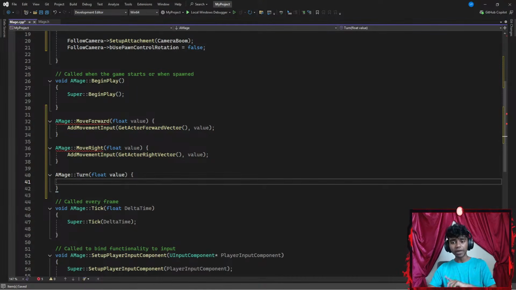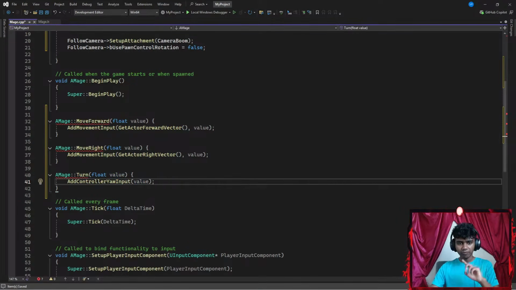Now my turn method is going to require a controller, because unlike my movement inputs, I'm not going to be adding an input for looking left and right. Since I will be using my mouse, I'm going to add a controller. Let's go with add controller yaw input. Yaw is basically for me to look left and right. Pitch is for me to look up and down, if that makes any sense, guys. But yaw input just requires a parameter of my value, ending with a semicolon.